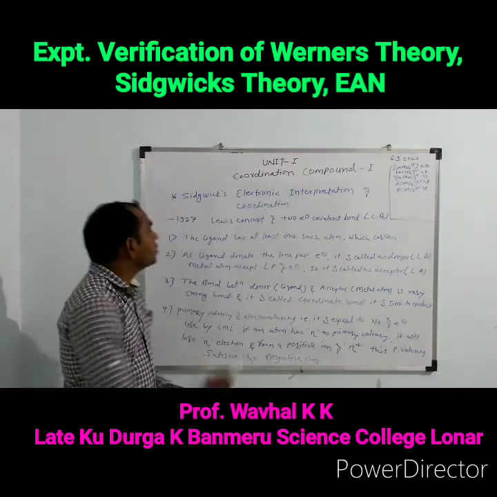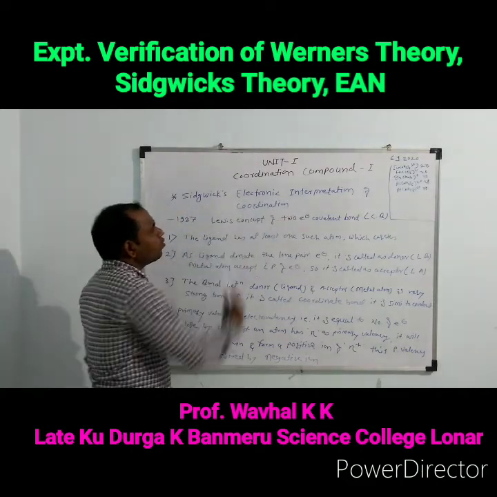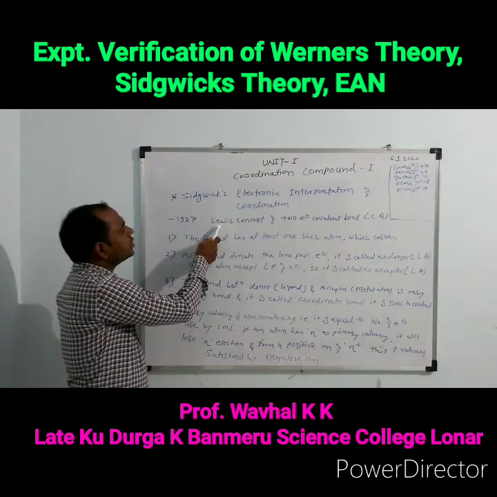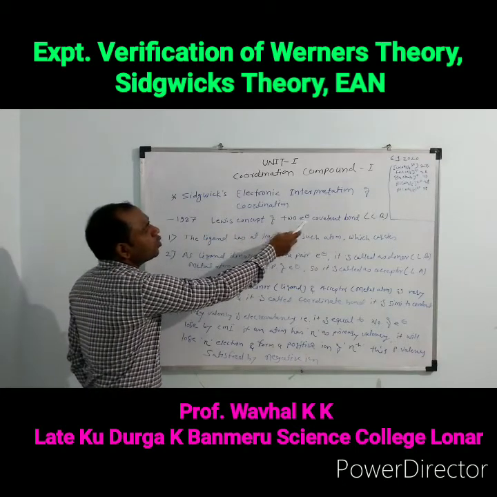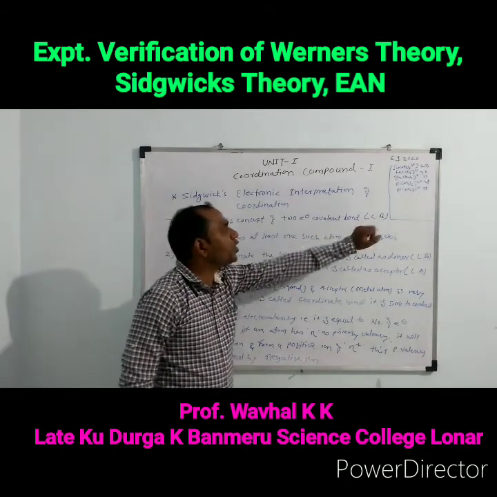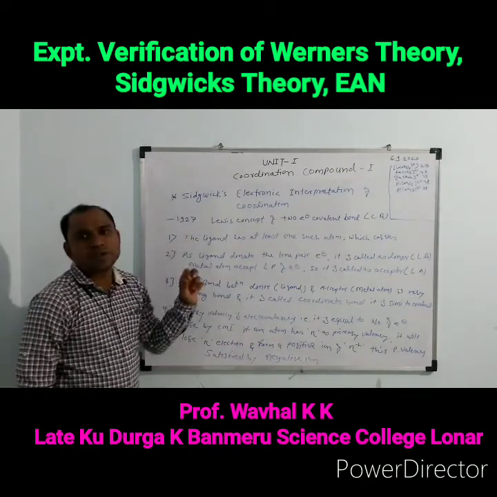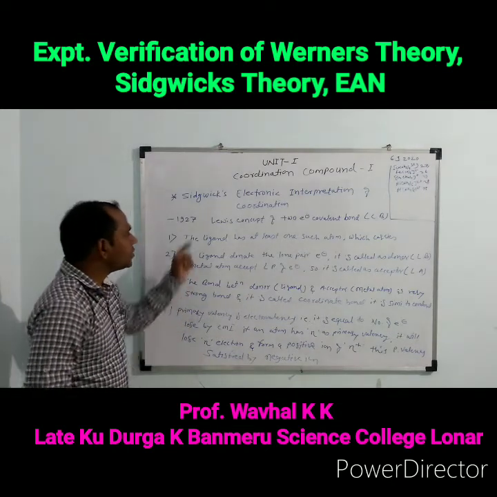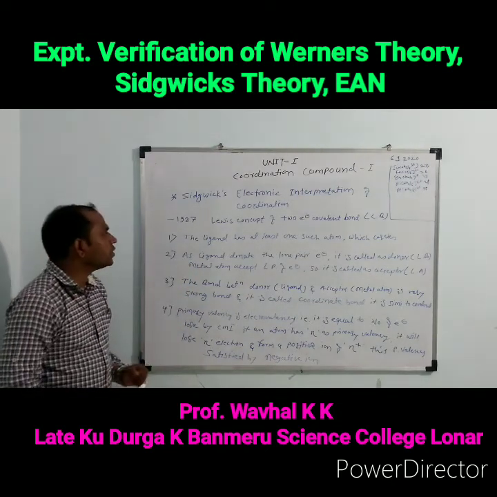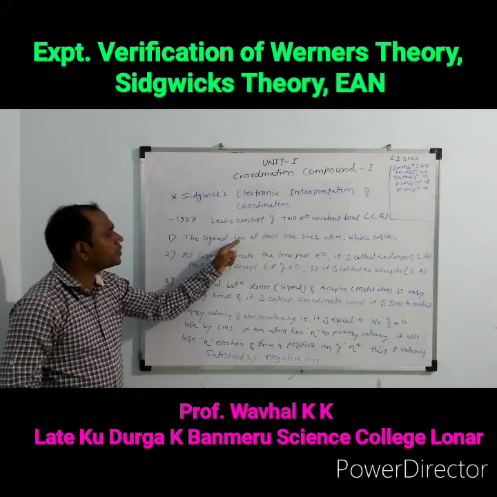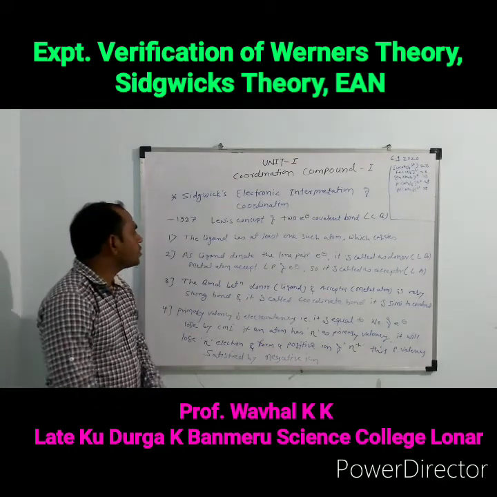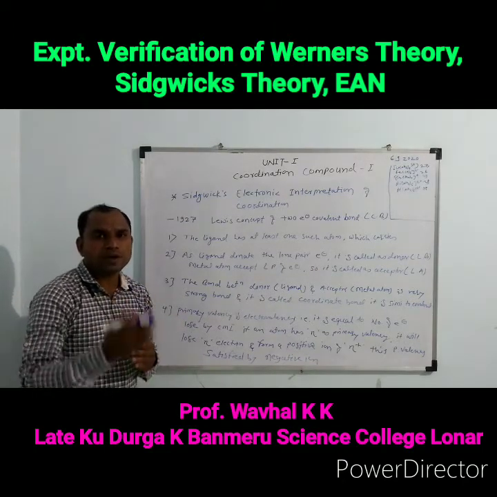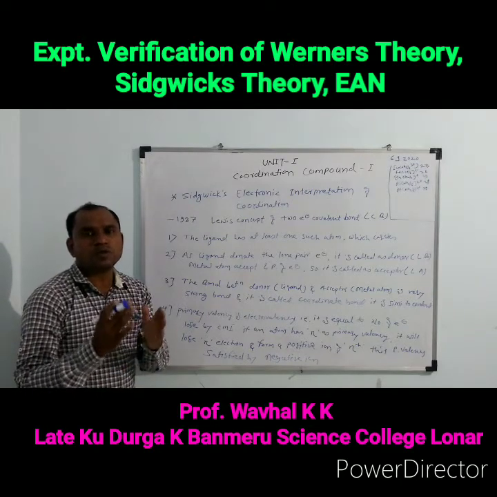The next topic is Sidgwick's electronic interpretation of coordination. Sidgwick in 1927 extended Lewis's concept of the two-electron covalent bond, called the coordinate bond, to explain the formation of coordination complexes, and this interpretation is summarized as follows. The first interpretation is that the ligand has at least one atom which carries a lone pair of electrons, and this lone pair is donated to the central metal atom, and then there is formation of the complex.